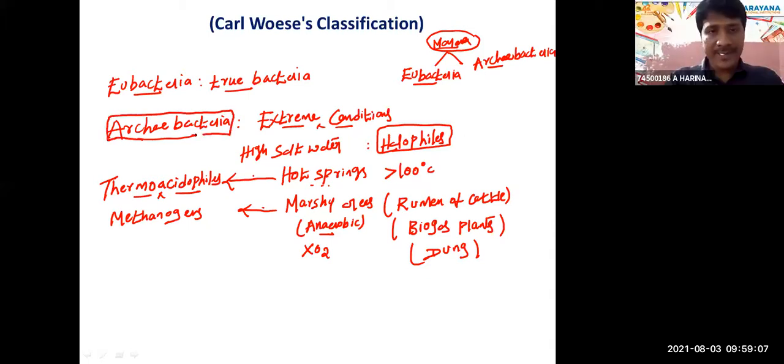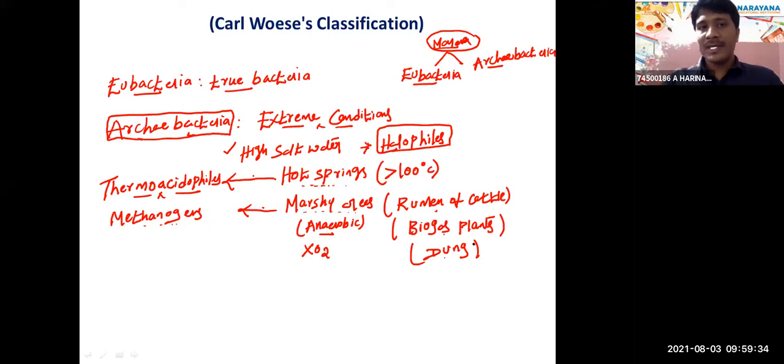They are present in extreme conditions like high salt water, which we call halophiles; hot springs, where the temperature goes to more than 100 degrees, thermoacidophiles; and the bacteria present in marshy areas, methanogens, like the rumen of cattle, biogas plants, and dung also.